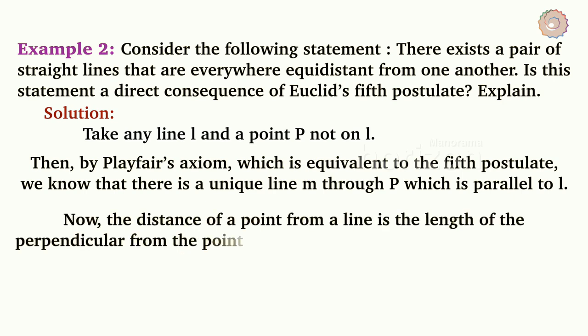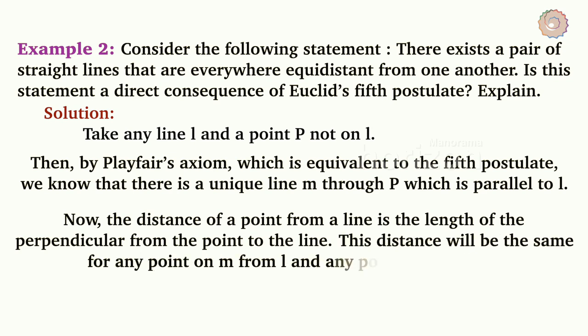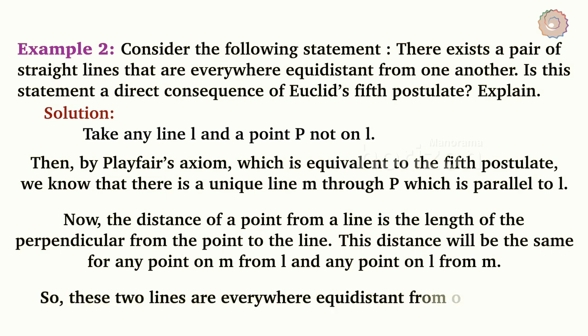Now the distance of a point from a line is the length of the perpendicular from the point to the line. This distance will be the same for any point on M from L and any point on L from M. So these two lines are everywhere equidistant from one another.